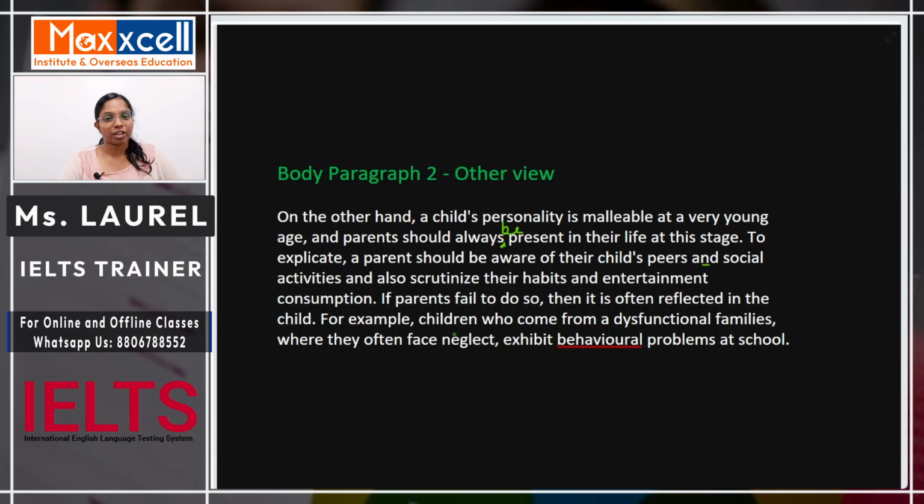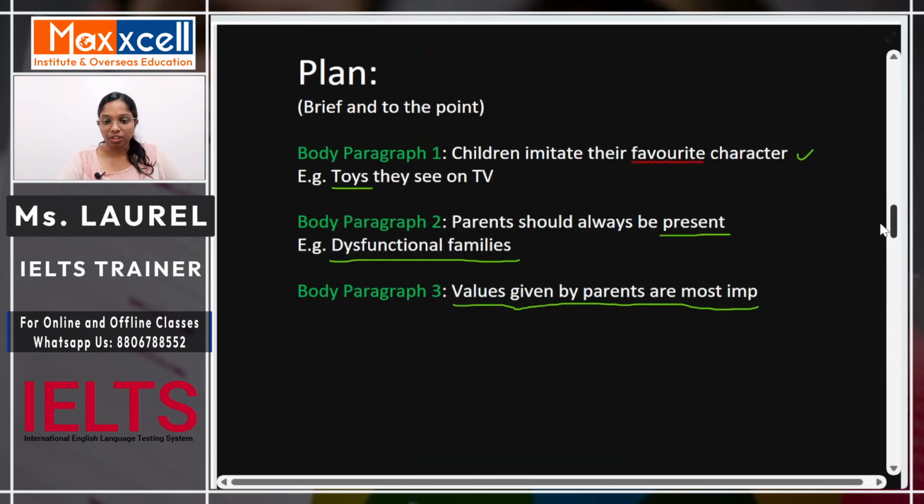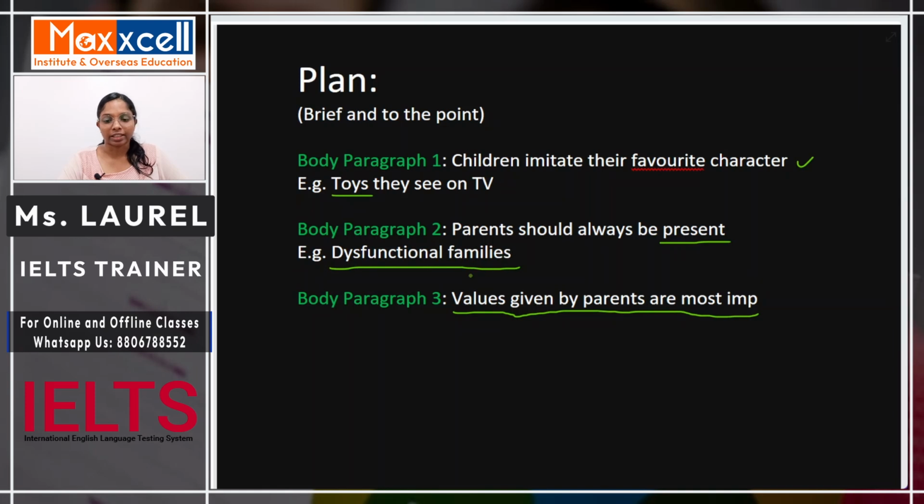Okay, for example, now we are coming to the example that we had decided, which was dysfunctional families. So here you can see, for example, children who come from a dysfunctional family where they often face neglect exhibit behavioral problems at school, right? So here you can see this entire paragraph is completely based on the plan that we made. Parents should always be present, and the example point was dysfunctional families.